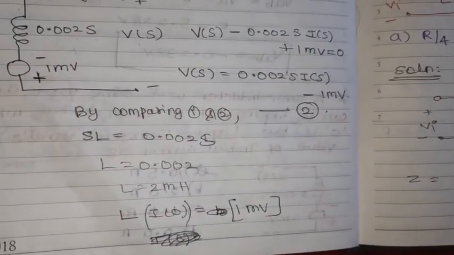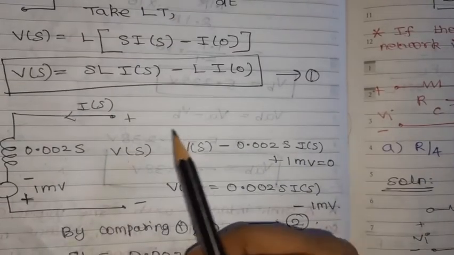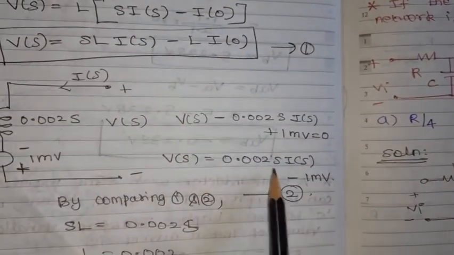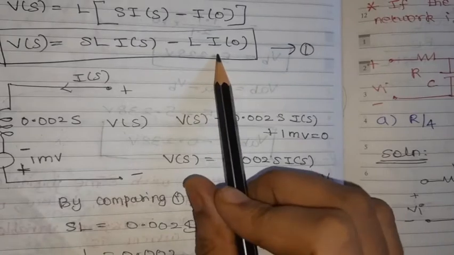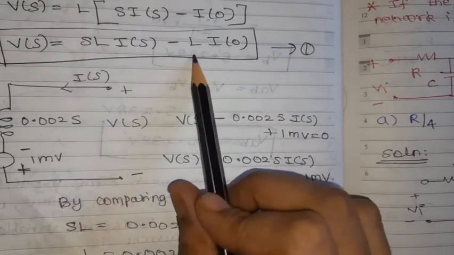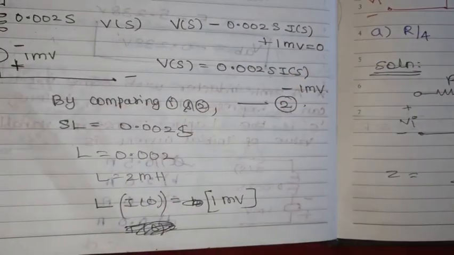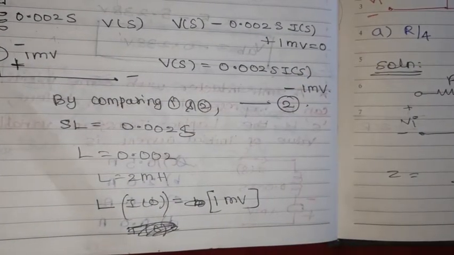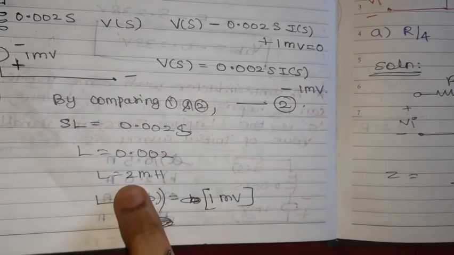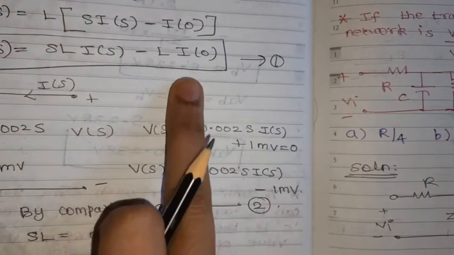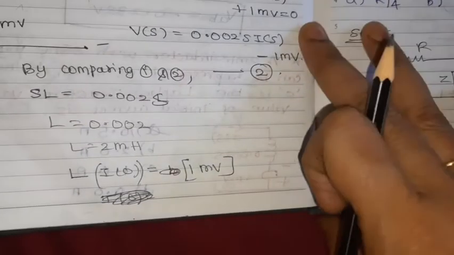Then I of 0 value, simply by comparing here, minus L into I of 0 only. What is L here? L is equal to 2 millihenry, we can find out. What is I of 0?